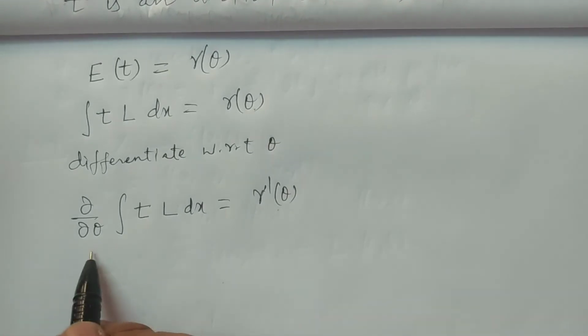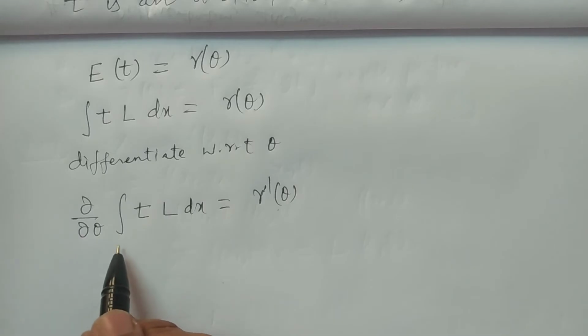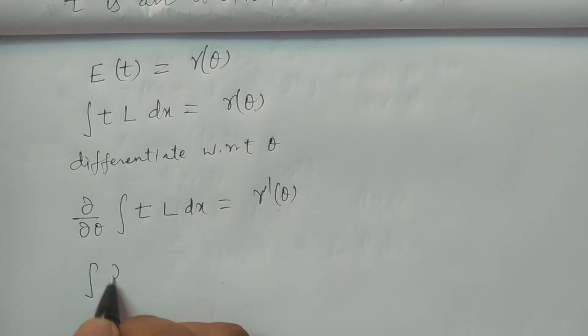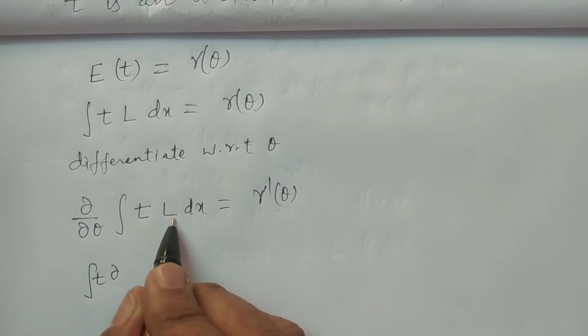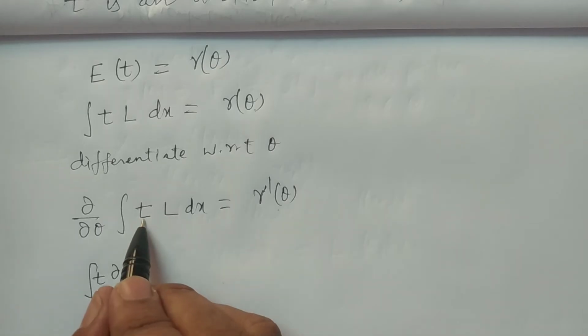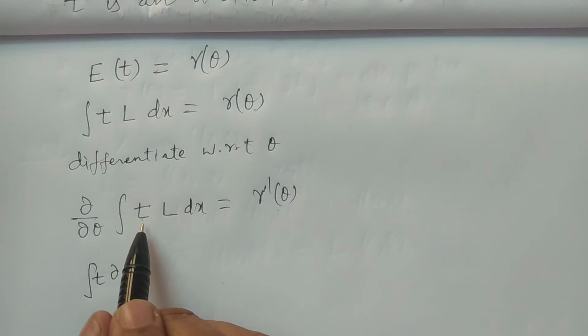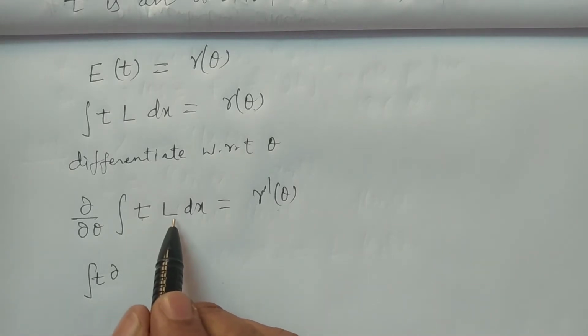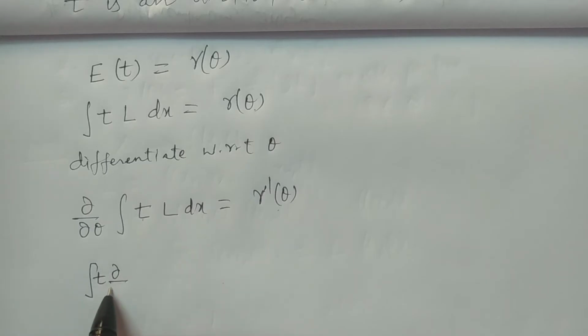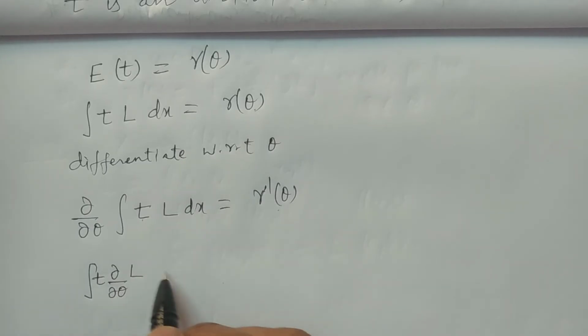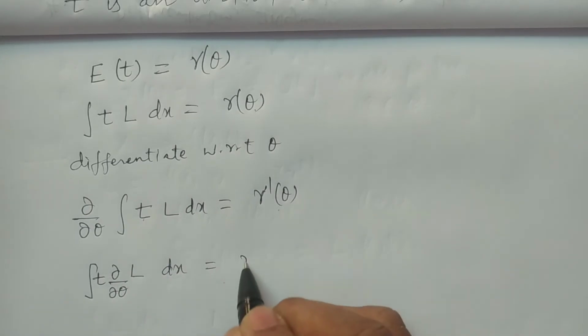Now I am interchanging integration and differentiation. What you will get? The integral of t into the differentiation of L, because L is a function of theta and x, not t. T is a function of x1, x2, xn, a function of the random variable x. So therefore the integral of t into dou L by dou theta dx is equivalent to gamma dash theta.